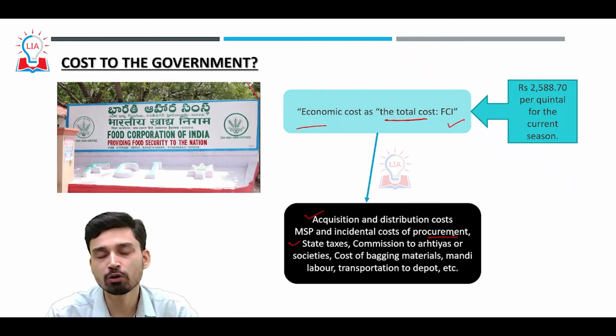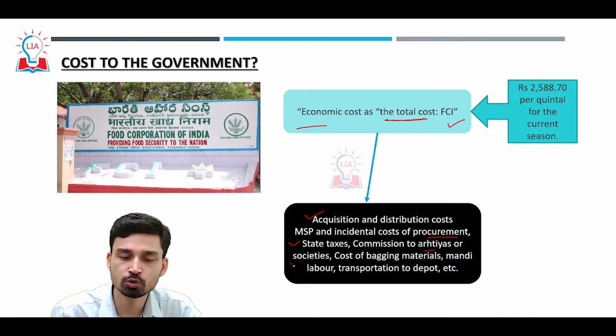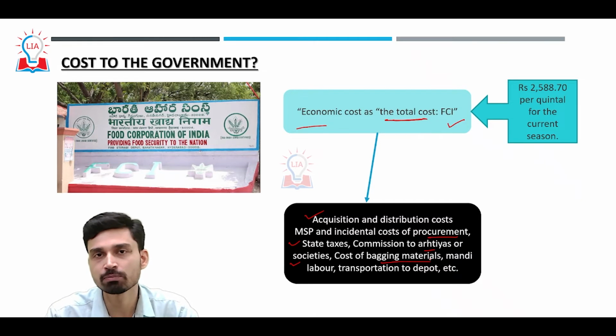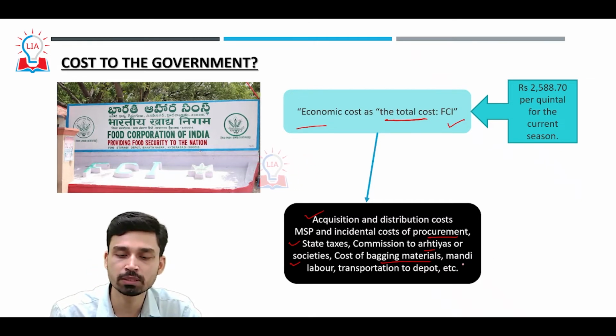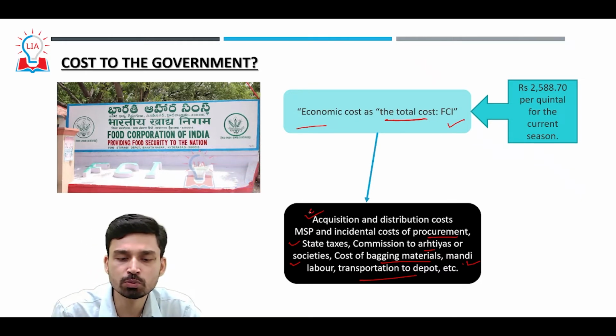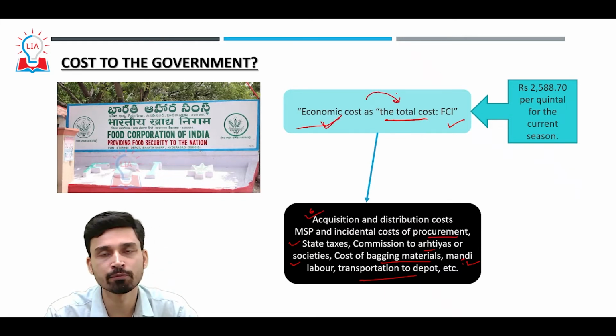Apart from that, the government also has to pay state taxes, commission to Arhatiyas, that is commission agents or societies in some states. Then there is the cost of bagging material for transportation and packaging of the wheat and other cereal crops, mandi labor, transportation to depots. A lot of small incidental costs are there. When all these costs are calculated together, it gives us an idea of the economic cost, which is the total cost that is borne by the government.